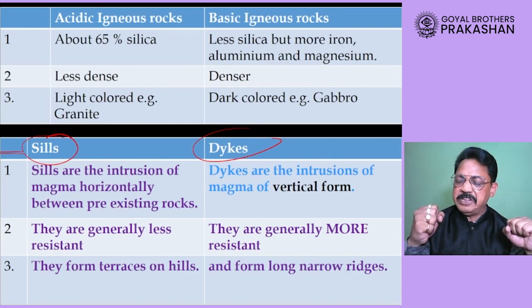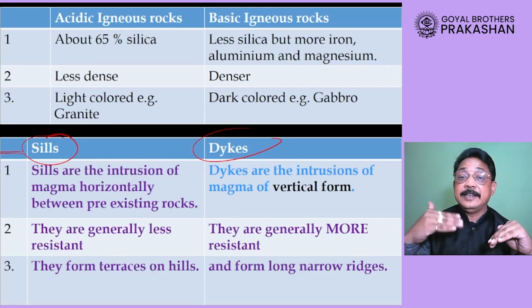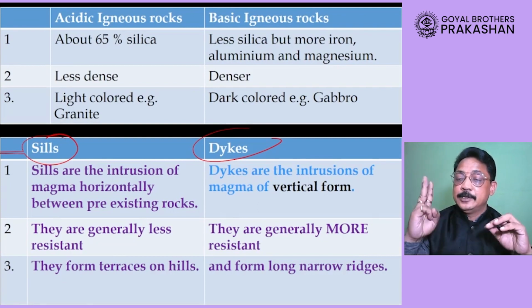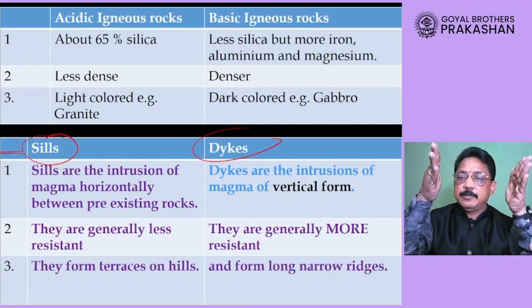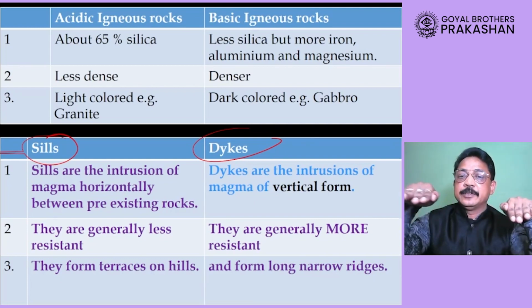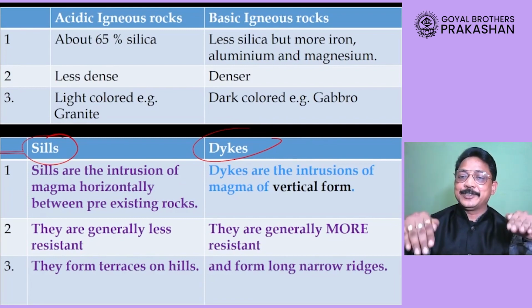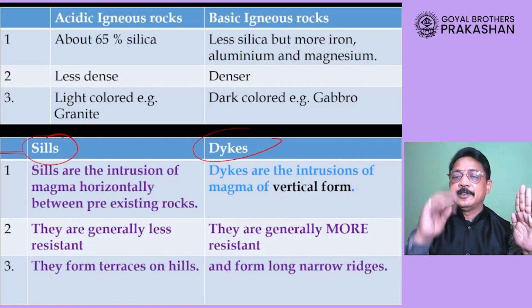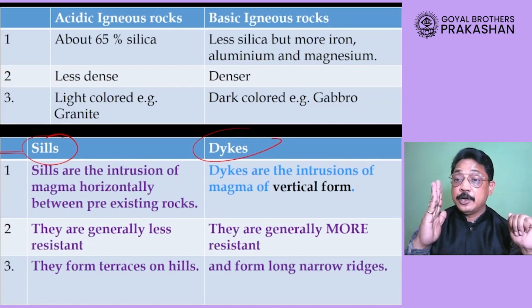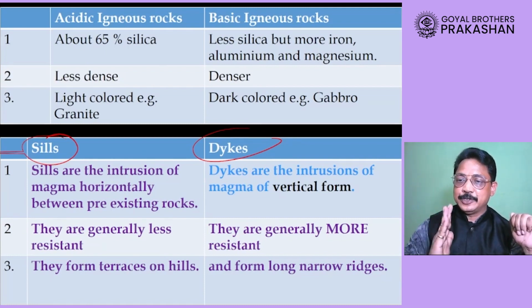Dikes are very, very resistant. They do not get corroded or eroded very easily. When sills are formed horizontally and come above the surface of the earth, sometimes they form a terrace-like structure, whereas dikes, because they are rising up straight, form a ridge-like structure, ridge.